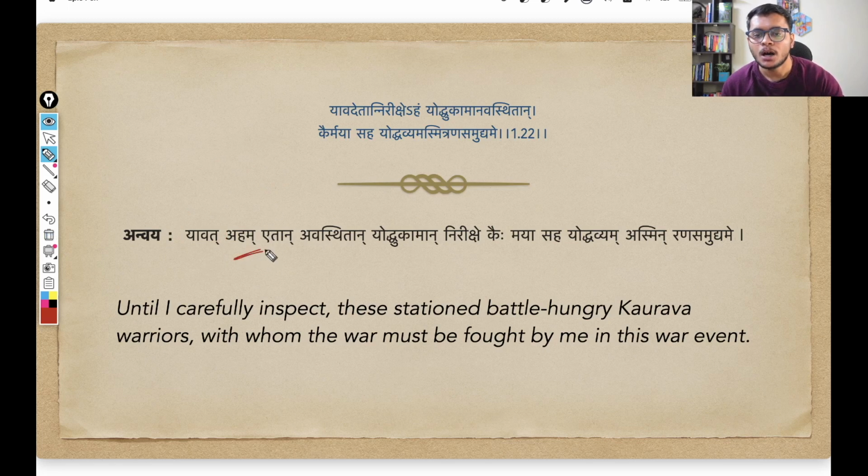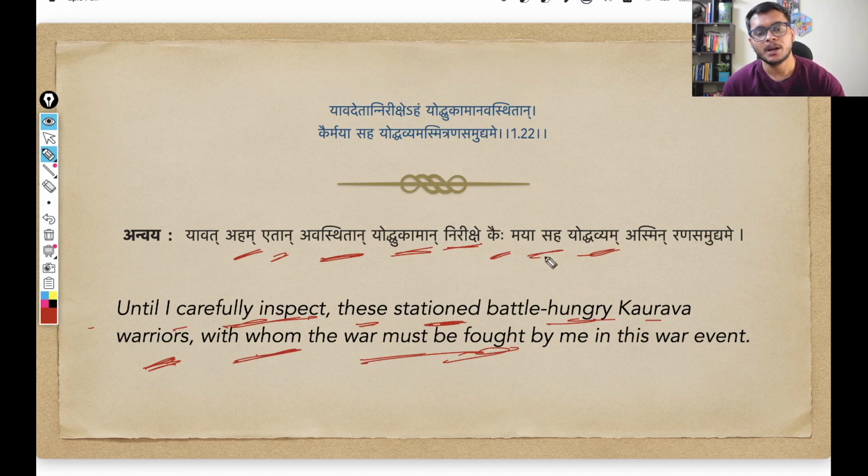and let us continue. Aham nirikshe, I carefully inspect who? Etan yodukaman, these battle hungry Kaurava warriors. Okay, and avasthitan. Avasthitan means they are stationed, they are settled, they are positioned in their respective battle fronts, battle positions. So, until I carefully inspect these stationed battle hungry Kaurava warriors, kaihi yodavyam. So, with whom the war must be fought, yodavyam, maya saha, by me. Okay, and where? Asmin ran samudyame, in this war event. This is what the actual sense of the shloka is.